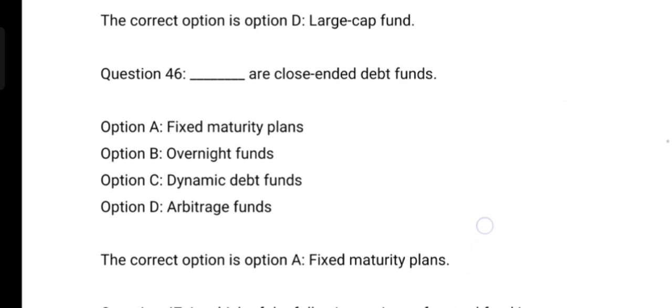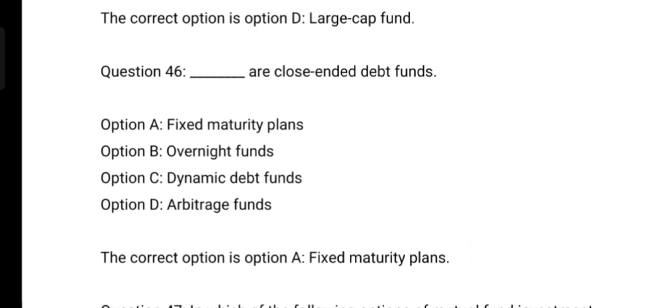Dash are close-ended debt funds. Option A, fixed maturity plan. Option B, overnight fund. Option C, dynamic debt fund. Option D, arbitrage fund. And the correct option is option A, fixed maturity plan.